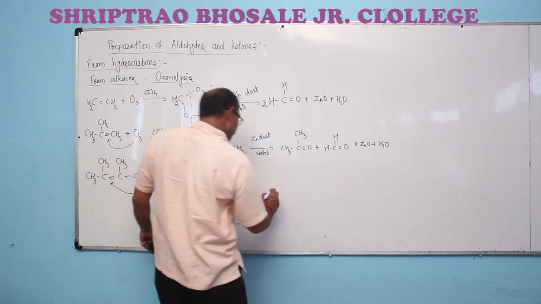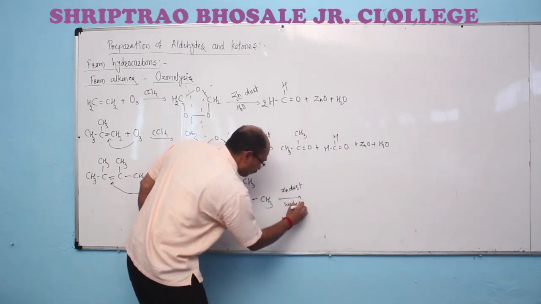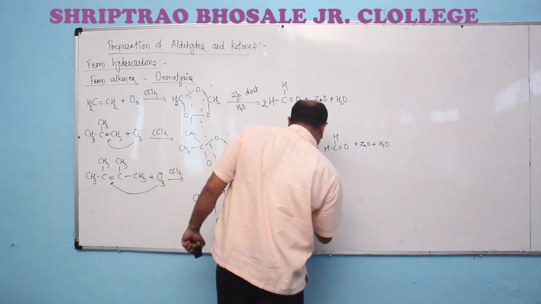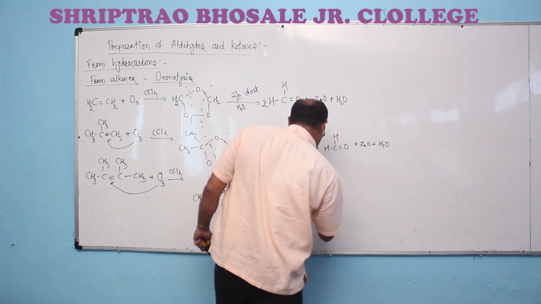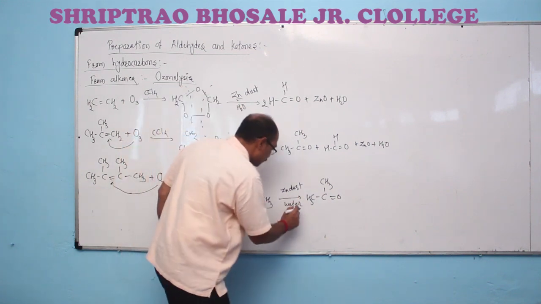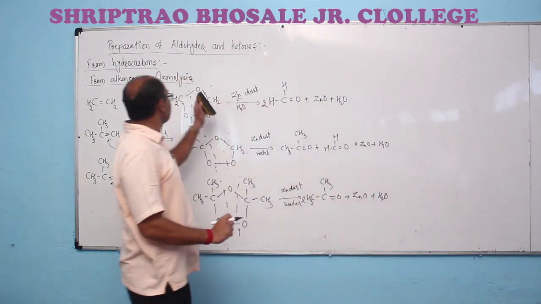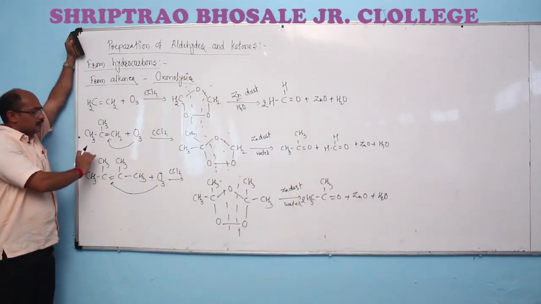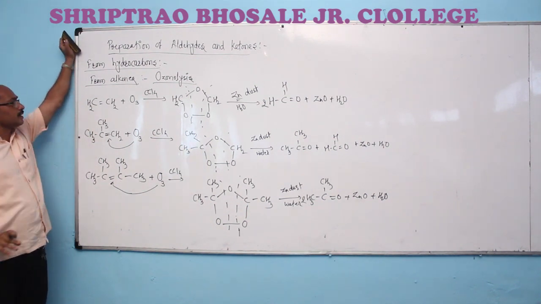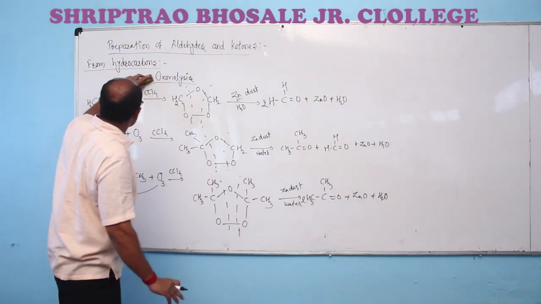which further decomposes in presence of zinc dust and water to have the formation of two molecules of ketones, CH3COCH3 plus zinc oxide and water. This reaction is useful for the preparation of aldehydes and ketones from alkenes. Next reaction, it is involving the preparation of aldehydes and ketones from alkynes.